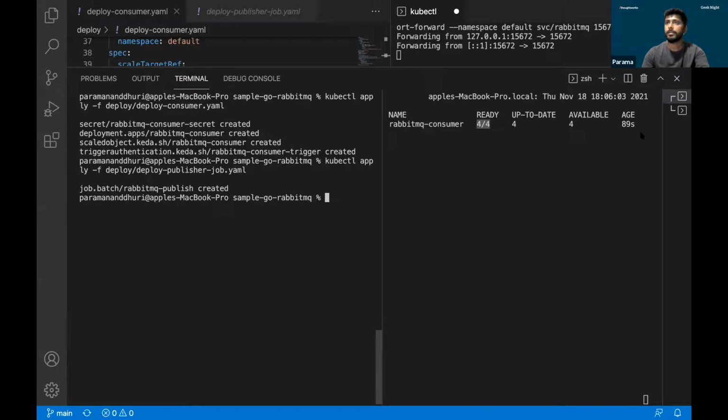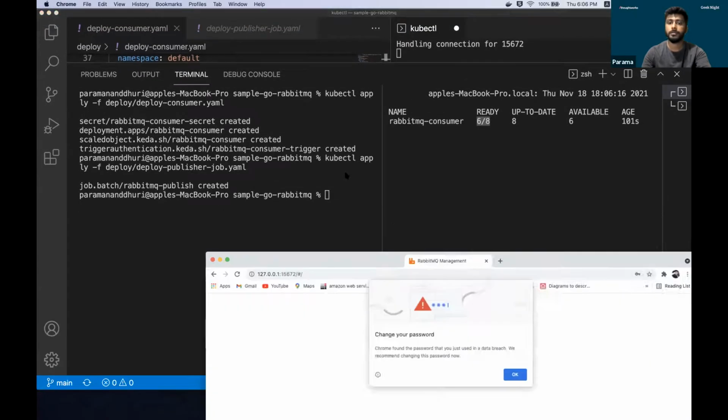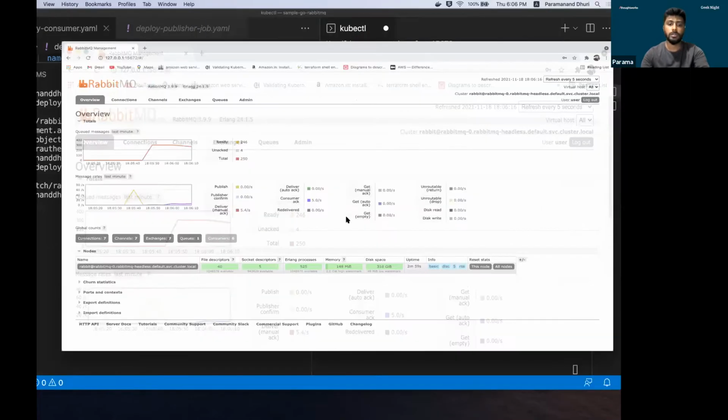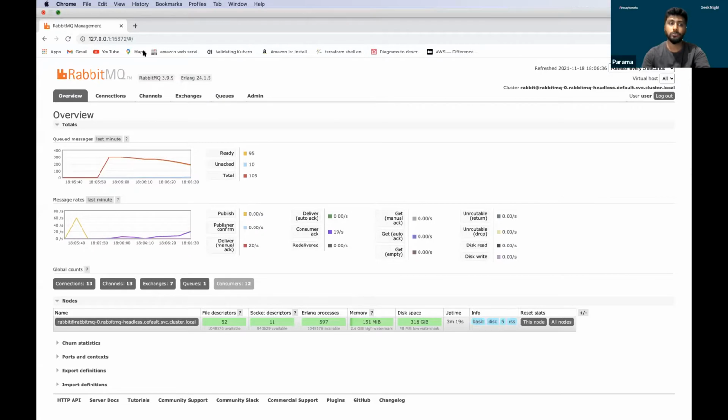Let's see how the RabbitMQ UI looks. Let me share my other screen. This is the RabbitMQ server. As you can see, the number of messages are being added over here, and as those messages are consumed, the ready messages go on decreasing. As soon as the consumers start consuming those messages, the number of messages decreases. Let's move back to the consumer.